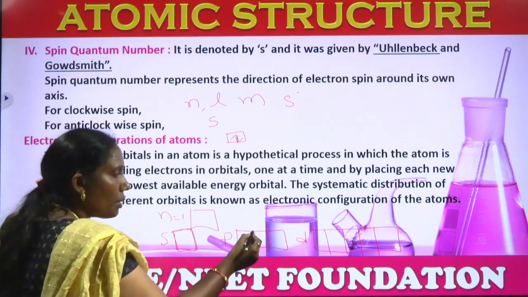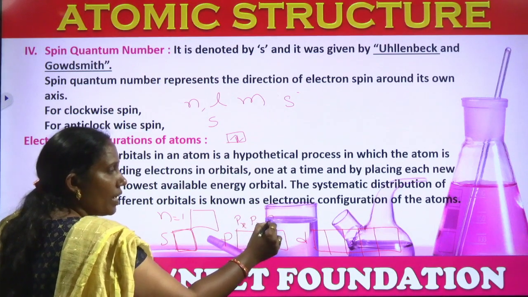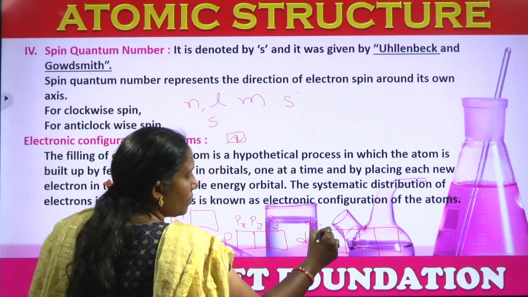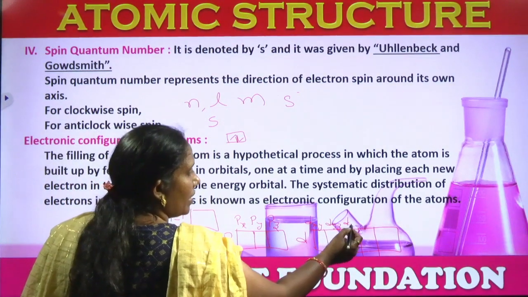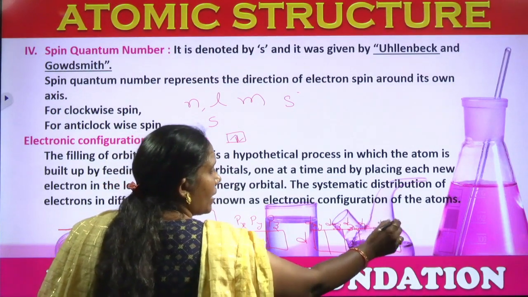But for P, one is Px, one is Py, one is Pz. Whereas for D we get dxy, dyz, dzx, dx square minus y square, dz square, like that.